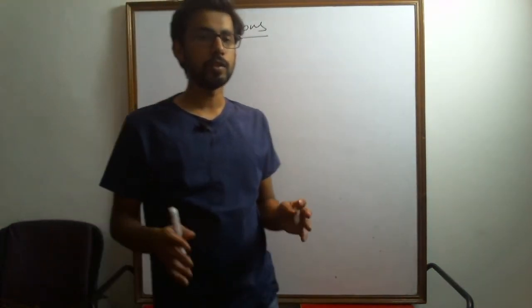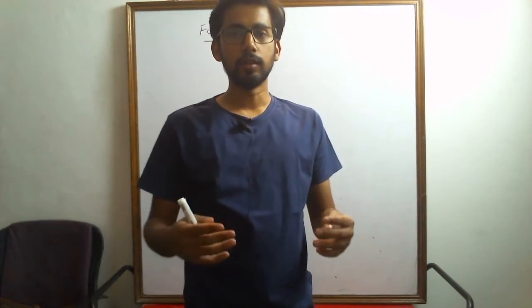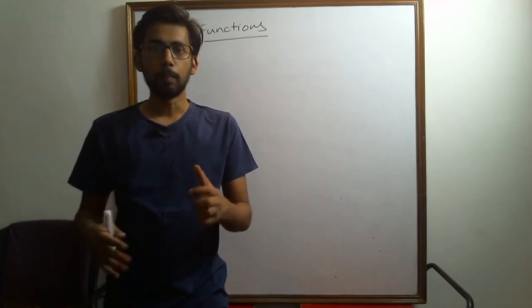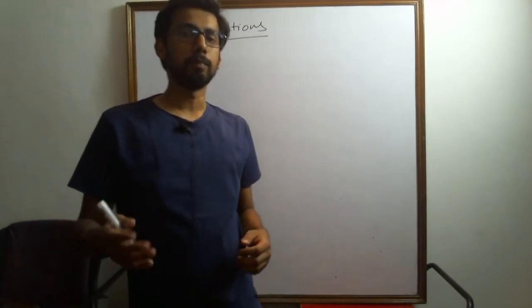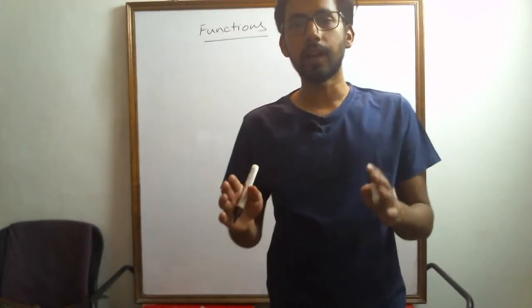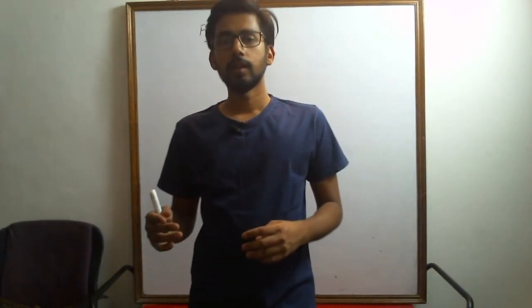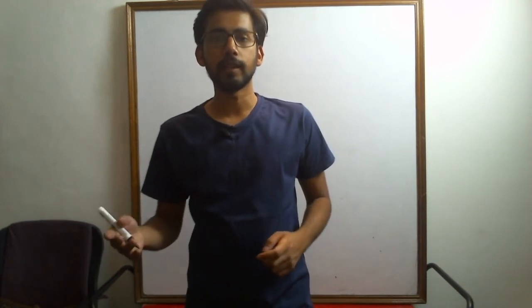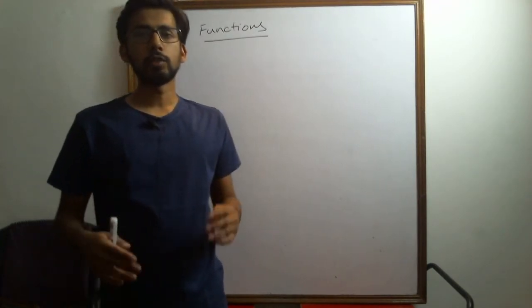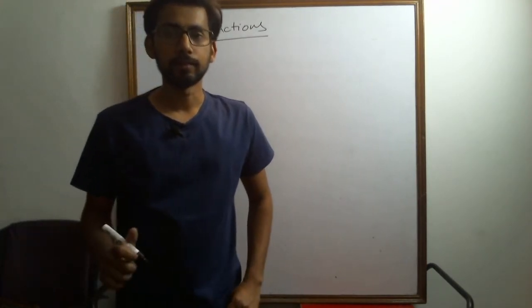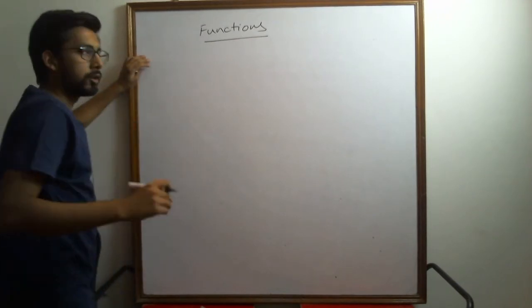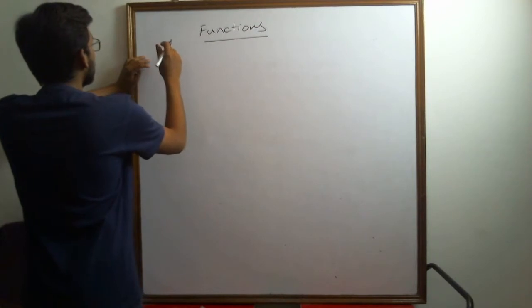A definition is something that we give ourselves to define that thing, and upon that definition we build the other things. The definition is the starting point, and we do not question what the definition is or why it is like that. It's just that the definition should be so good that it helps us in future cases. So let's start with functions. Now we've already done relations, so let's start.